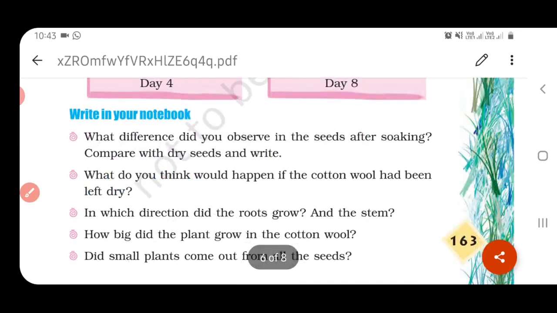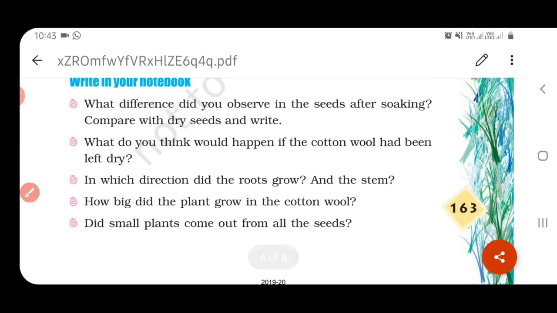And here are the questions for you. What difference did you observe in the seed after soaking? If you see the seeds while soaking, that is, when we are dipping the seeds in the water, they absorb the water inside. So it becomes a bulged portion. It becomes swollen. Okay. And the next question, what do you think would happen if the cotton wool had been left dry? If it had been left dry without pouring water, obviously the seeds will dry off.